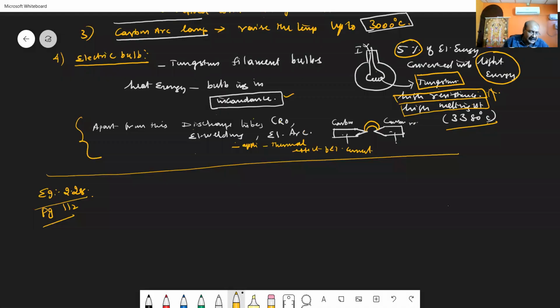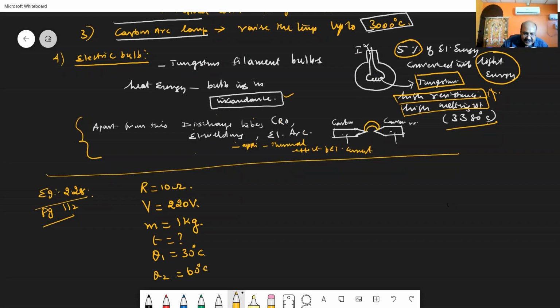See, read that problem. An electric heater of resistance 10 ohm, so resistance R equal to 10 ohm, is connected to a 220 volt power supply. So potential difference is given as 220 volt. It is immersed in water of 1 kilogram. The mass of water is equal to 1 kilogram. How long? So time is asked. How long should the electric heater be switched on to increase the temperature from, taking the temperature as theta1, 30 degrees Celsius, to the final temperature theta2 as 60 degrees Celsius?